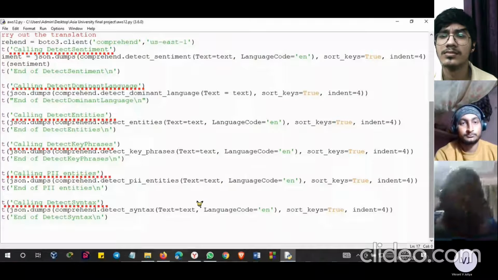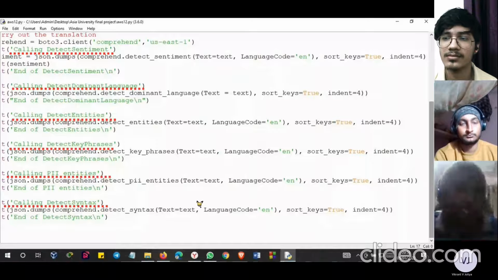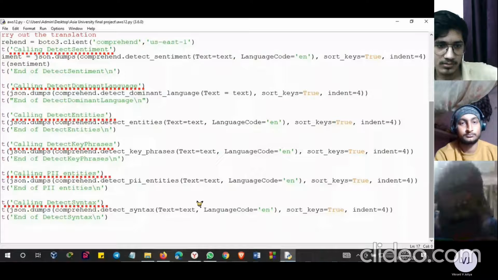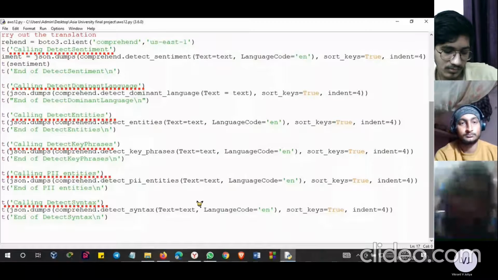Detect key phrases will tell you whether it is a noun, verb, function, or any other adjective. PII entities is a personally identifiable information entity, used in many big firms and business models. It will tell you all the details in a precise manner with each word and each letter. And detect syntax also detects all the data and will tell you whether it is gibberish or authenticated.